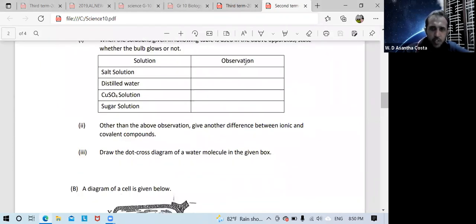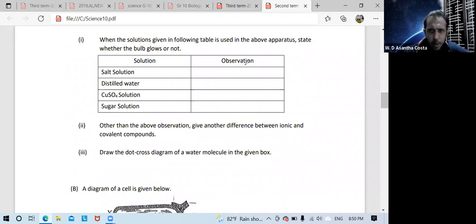Other than the above observation, give another difference between ionic and covalent compounds. In your textbook, a lot of differences are given. Page number 185 contains 5 differences.